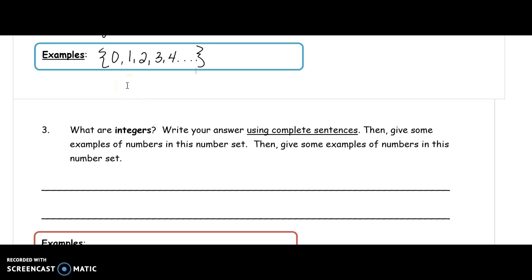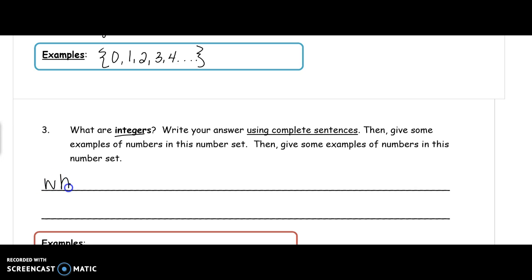Then we're going to talk about integers. Integers is another family. What an integer is: as you got a little older, we would talk about negative numbers. Okay, so we had 0, 1, 2, 3 with our whole numbers. We're going to use all of those numbers and their opposites, which means their negative numbers.